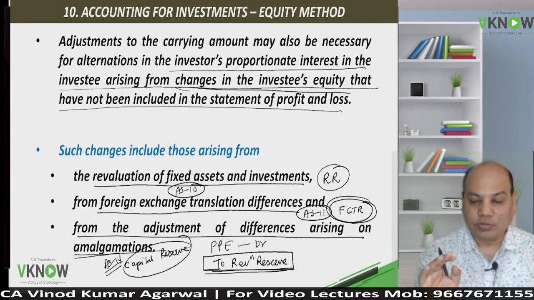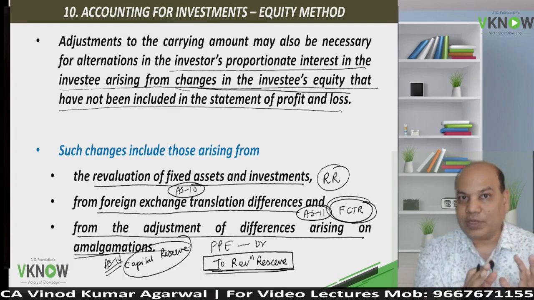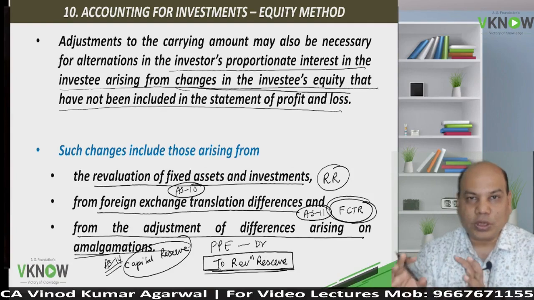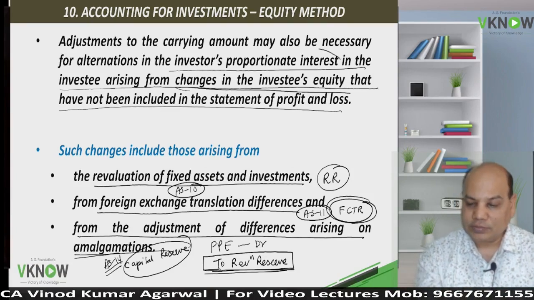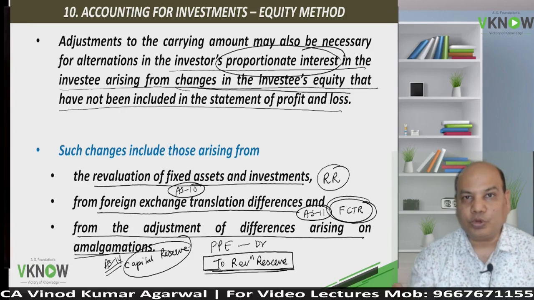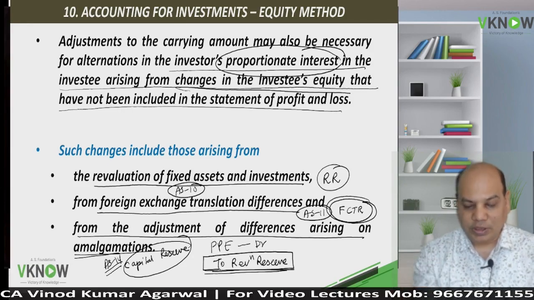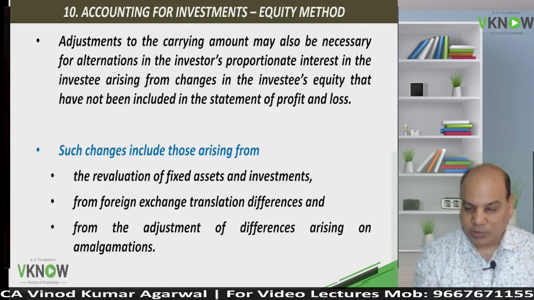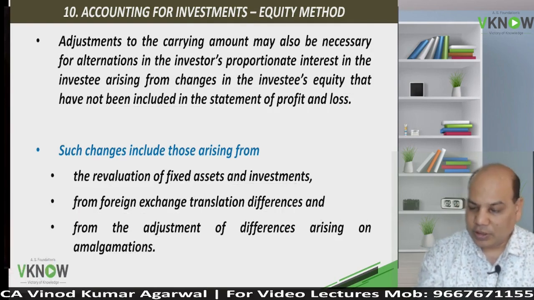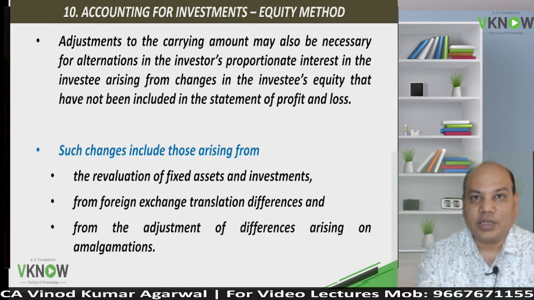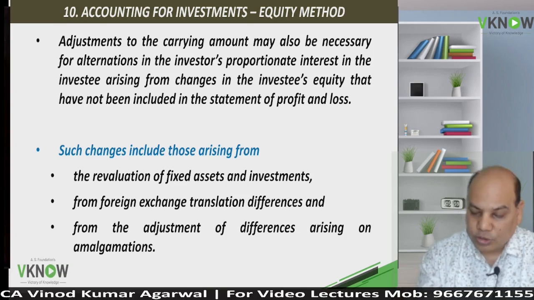In that case, in the books of the investor, we are going to compute the proportionate share and pass the adjustment entry. How do I pass the adjustment entry? You can write here if you have space, or keep writing in your notebook.